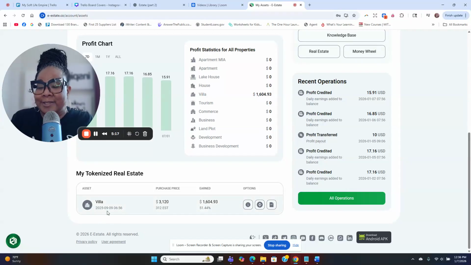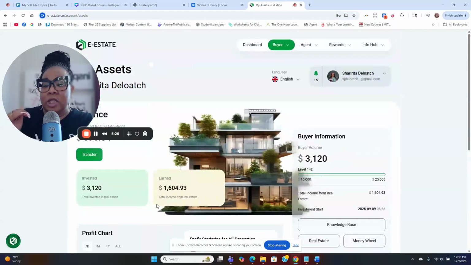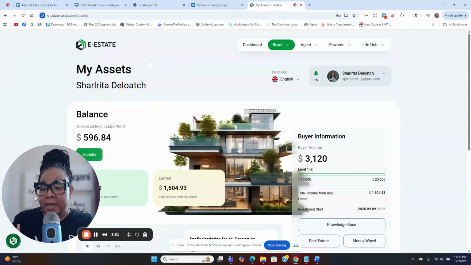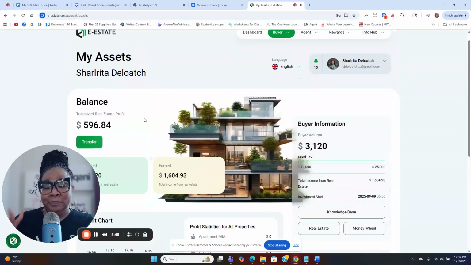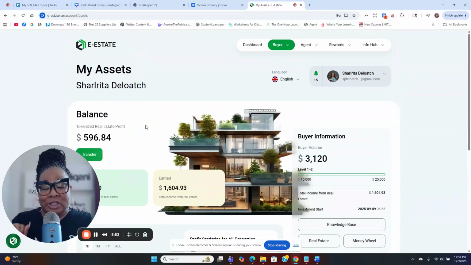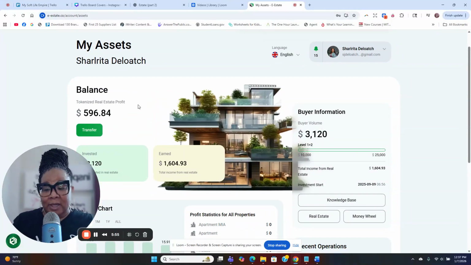I invested in September of 2025. So I still have a ways to go. Okay. And I'm going to make money every day. Okay. So the amount that you get paid on a daily basis reflects what you invest. Okay. There are some people that make way more than me on a daily basis. My husband, Anthony, he's actually the person that introduced me to this, and he makes way more on a daily basis. Okay. So what you see right now, I don't want to say it's chump change. Okay. But I'm telling you, this is an amazing opportunity that we have, that we are part of.